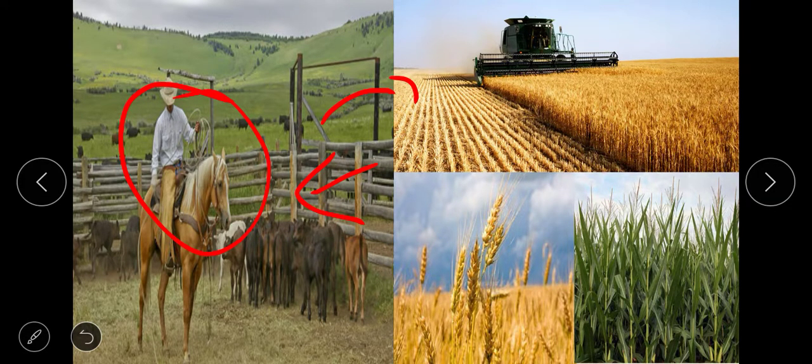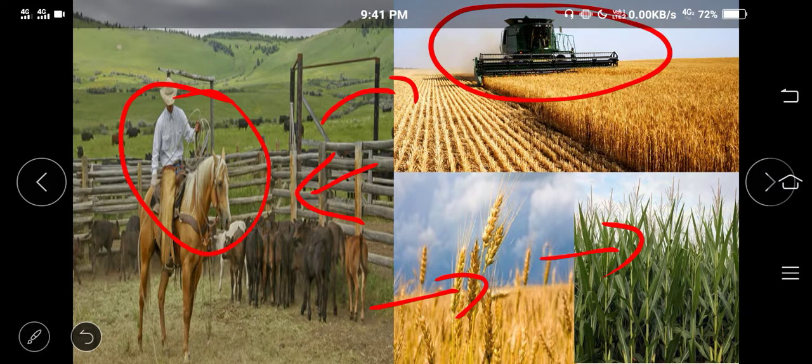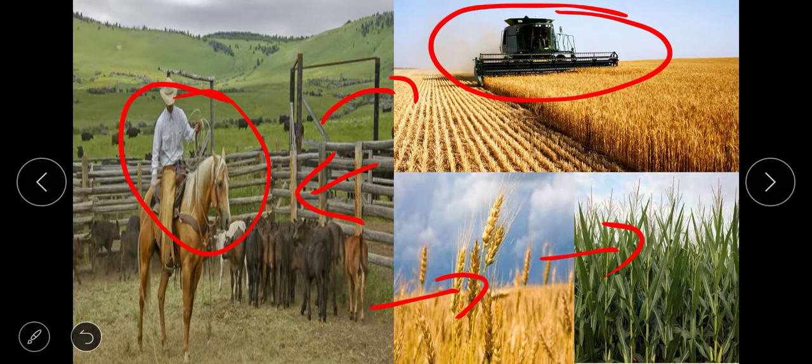The main crops in the prairies are wheat, corn and oats, and the farms are big in size and the work is mostly done with the help of machines. This type of farming is known as extensive farming. In this method of farming, modern methods of cultivation and high-yield varieties of seeds are used. Hence, prairies have become famous as the granary of the world.